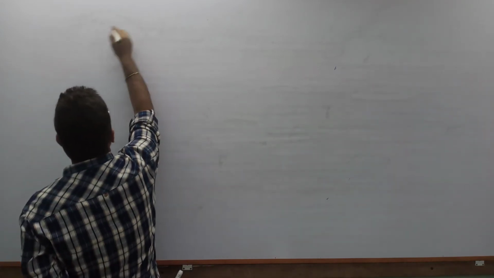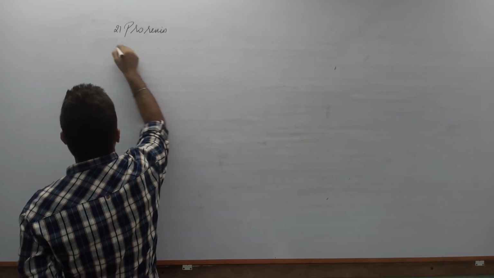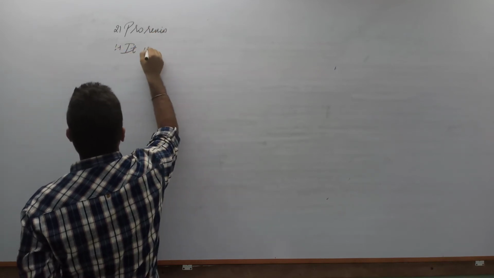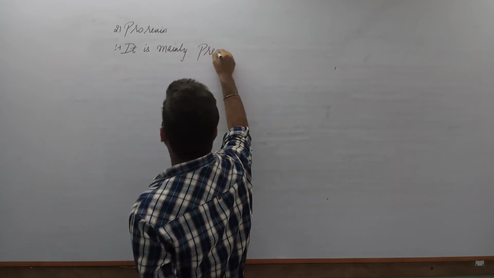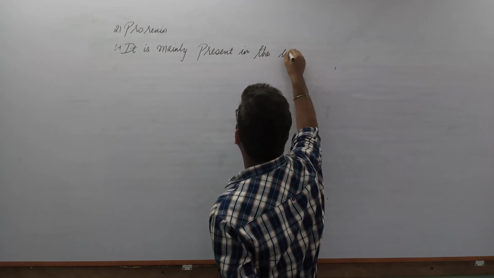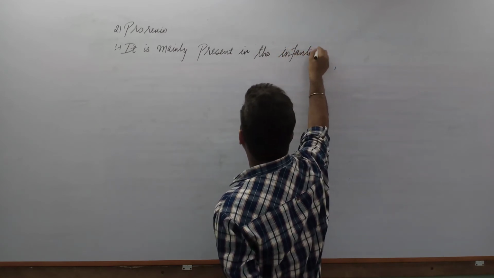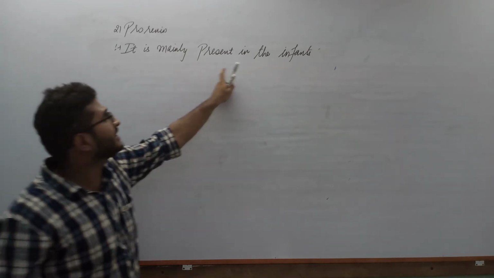The gastric juice of infants, small children, contains mainly prorenin.